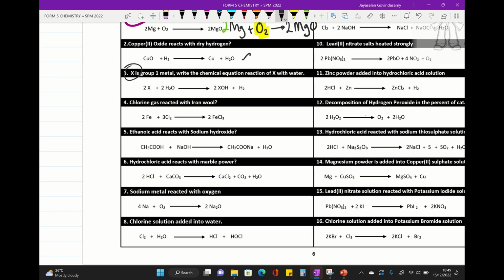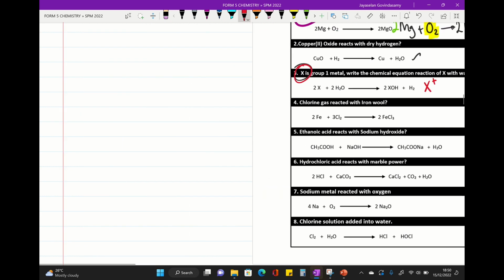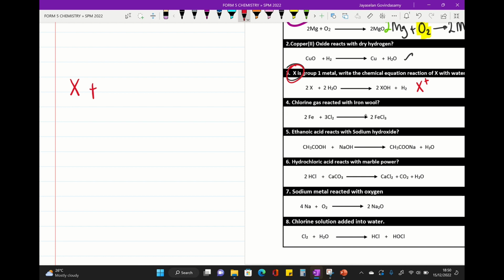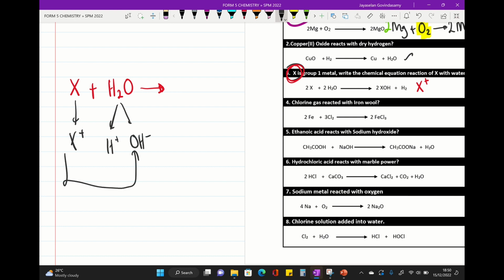If, let's say, a group 1 metal, please remember all group 1 metals form a positive 1 ion. So react with water. How to do this equation? Here I do a group 1 metal reacting with water. They didn't give the actual symbol, so they give a symbol that does not represent the actual element. Take out the ion X positive, and break the water into hydrogen ion and hydroxide ion. During the chemical reaction, the hydroxide will join, so it will produce an alkaline solution. When hydrogen is single, make it hydrogen gas. So how to balance this equation?